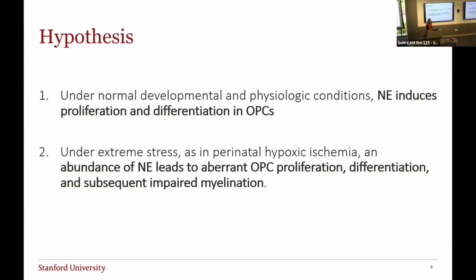This brings me to a hypothesis, which is twofold. First, I'm looking at normal conditions. Under normal developmental physiologic conditions, I hypothesize that norepinephrine induces proliferation and differentiation in OPCs. There's some literature to support this, but no one has actually looked during development, only in adult animals. The second part of my hypothesis is that under extreme stress, like in perinatal hypoxic ischemia, there's an abundance, or a surge, of norepinephrine, and this can lead to aberrant OPC proliferation and differentiation, and I'll be looking at myelination.